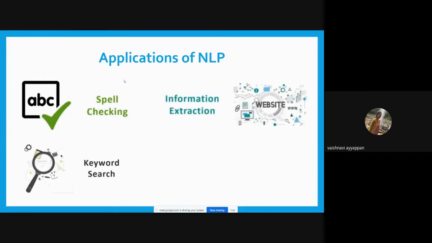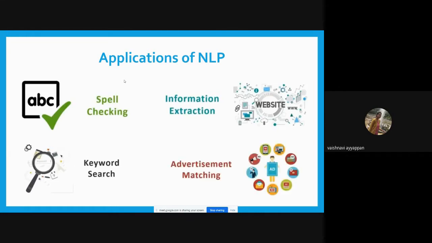Next, information extraction. Information extraction means if we are given a huge, lengthy paragraph, from that we need to give a summary: what the paragraph is saying to us, what is the main concept, what is the core in it. That is known as information extraction. From a lengthy paragraph, we extract the information within 1 or 2 lines. This is possible only with the help of keywords.